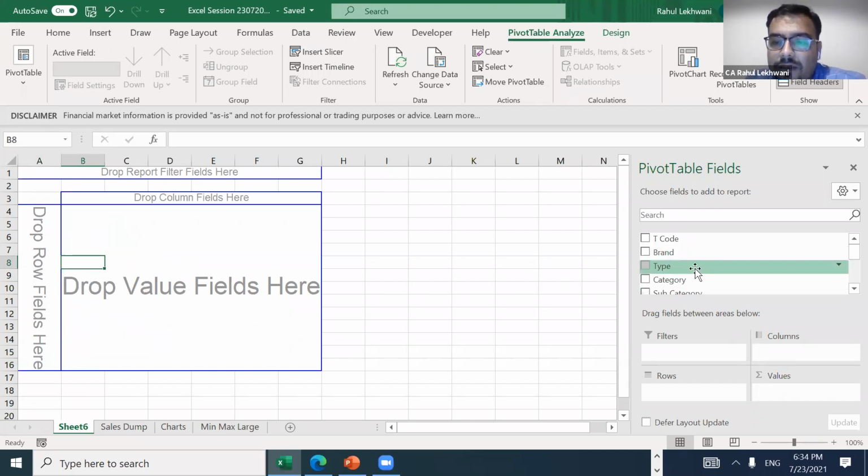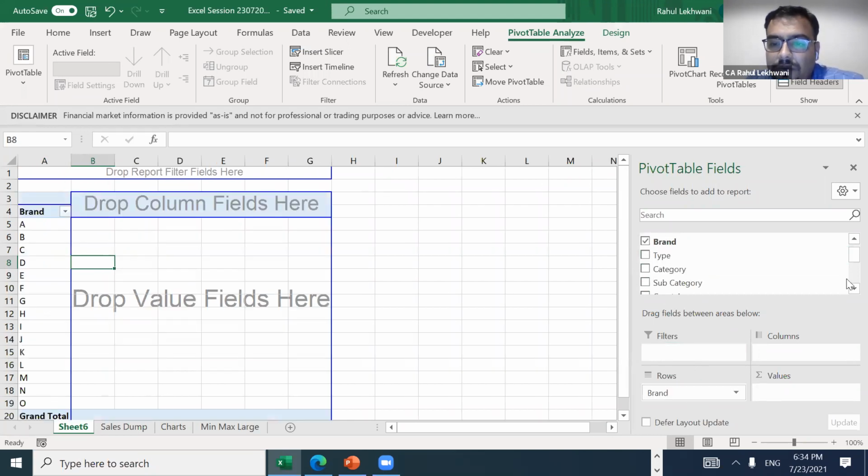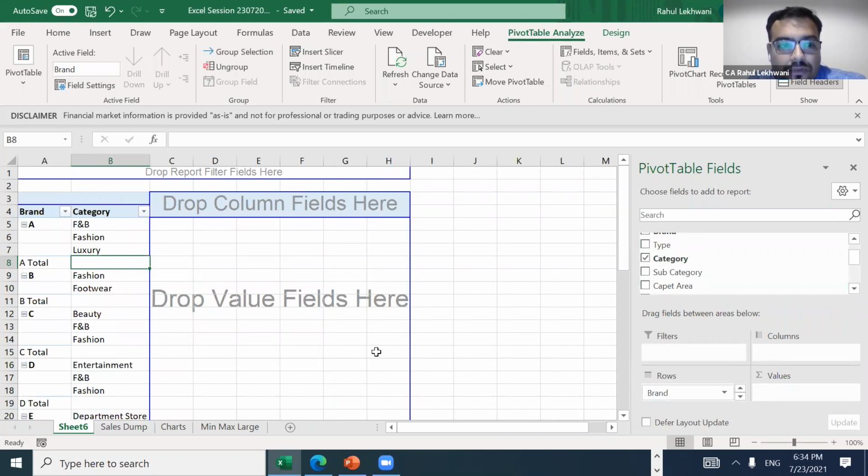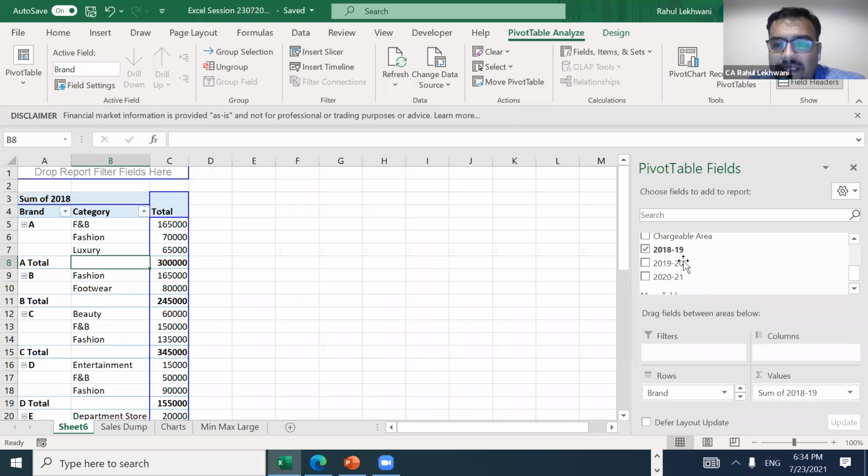If I want brand name, I'll just put the brand name in rows. Then I want category of brand names as well, so I'll put category in rows. So this is category. A is there in three categories. Then I want the sale data directly, 2018-19.